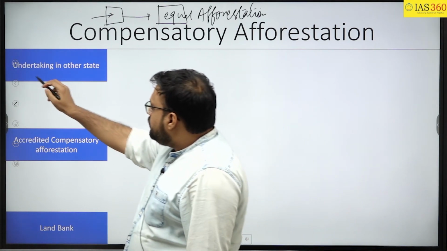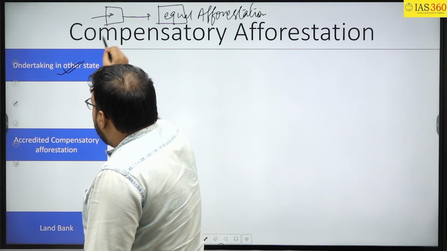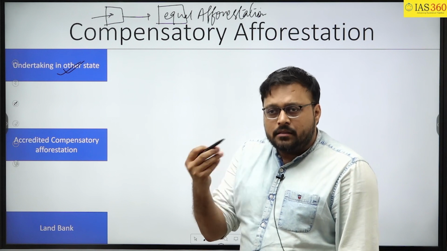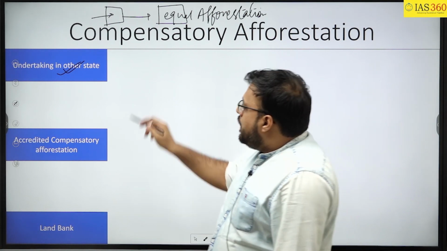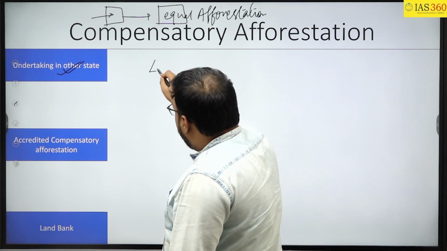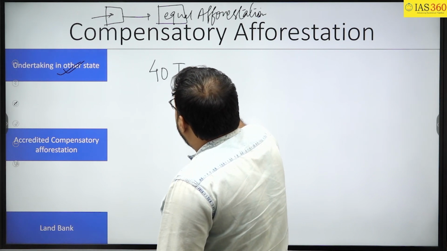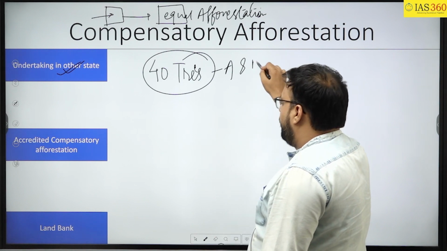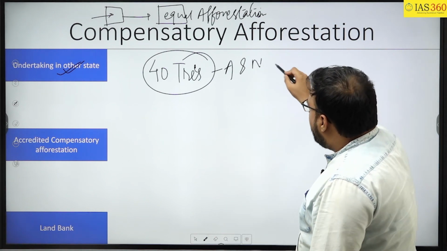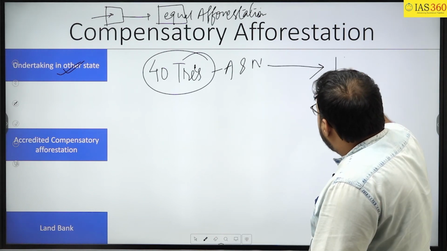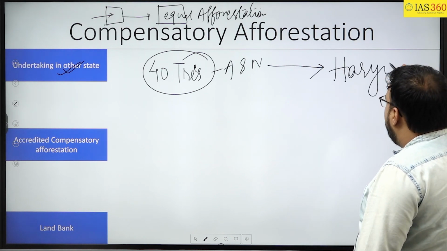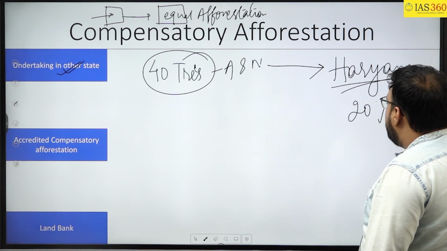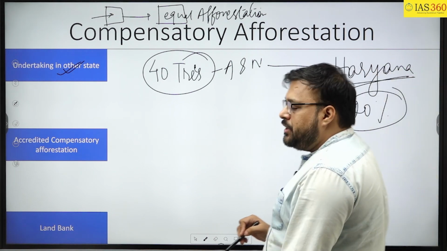Now let us see what is in this rule. First is undertaking in another state. Earlier this was not the case, but now if I divert, or you can say cut, 40 trees in Andaman and Nicobar, just as an example, then I can do compensatory afforestation in Haryana or in any state having less than 20% forest land.